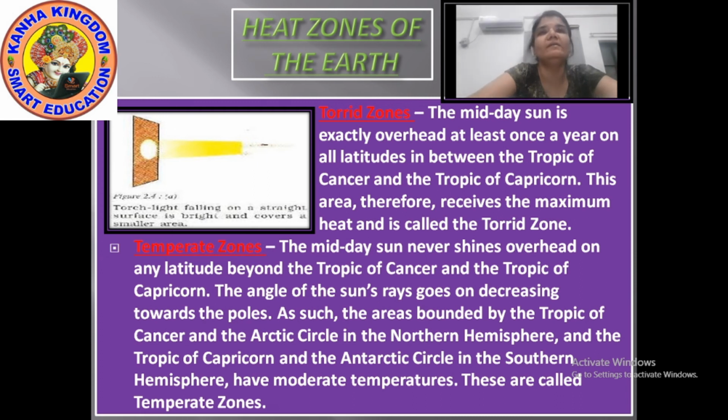As you can see, the torch light falls on the cardboard and the rays are falling straight. In the same way, the rays of the sun fall in a straight line on the area between the Tropic of Cancer and Tropic of Capricorn, and that's why that area receives maximum temperature.